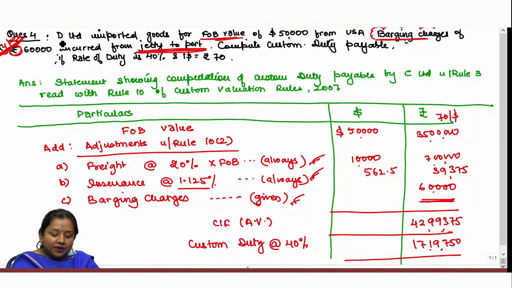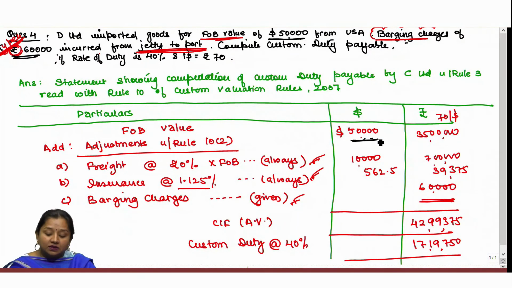Based on this expense, the last type of question can turn up on the basis of rule 10(2). Type 4 question: an importer imported goods for an FOB value of $50,000 from the US, with barging charges of rupees 60,000 incurred from jetty to port. Compute the custom duty payable if the rate of duty is 40% and $1 is 70 rupees.